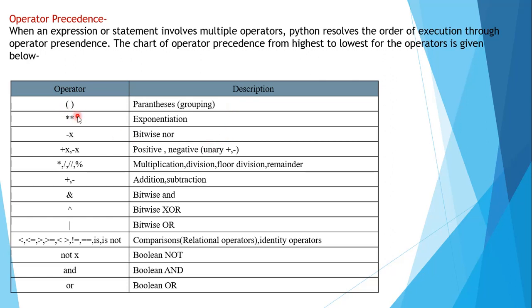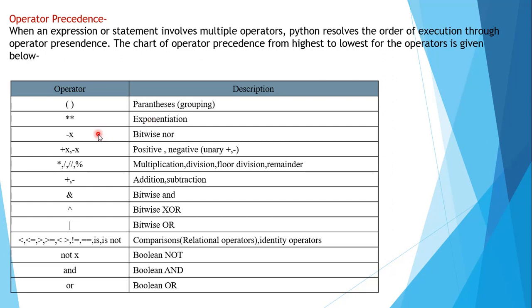The second one is the exponentiation operator. Exponentiation, as you know, is used for giving the power. Suppose you want to write 3 to the power 5 or 7 to the power 3, all the operations which require a power, or the square root or the cube root, or anything related to powers, will be covered by exponentiation.